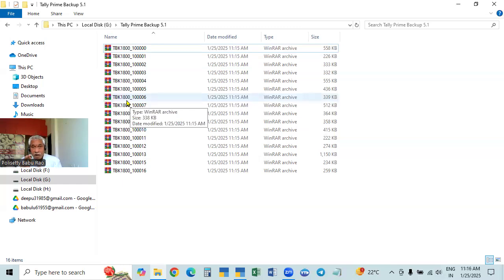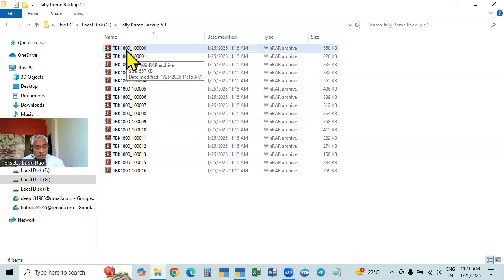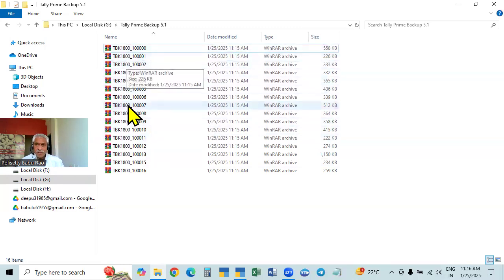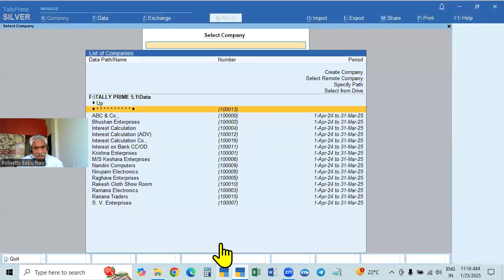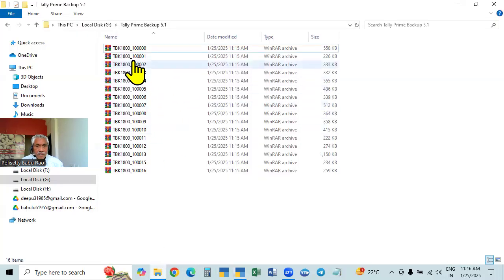Now from Tally Prime 3.0 onwards, after 2.1, every release increased the number to 6 digits, starting with 1 lakh. So after increasing the number of digits, this is made 1800. Old is 1900 only. Now it is 1800. So TBK 1800 is the latest tally backup, and next it will give the company number.